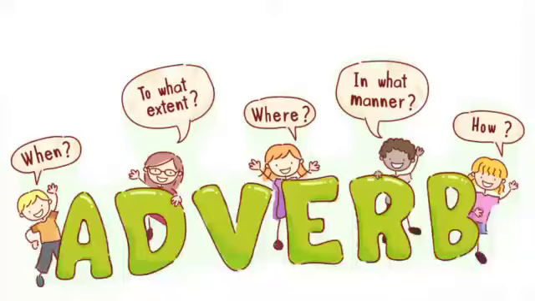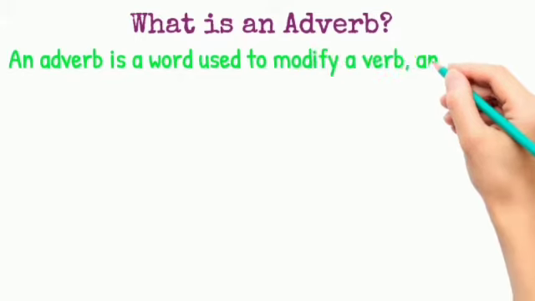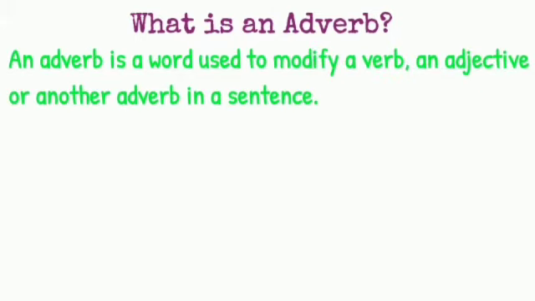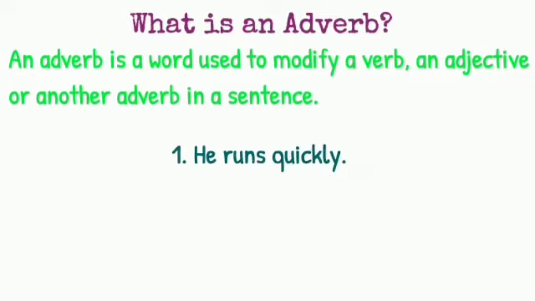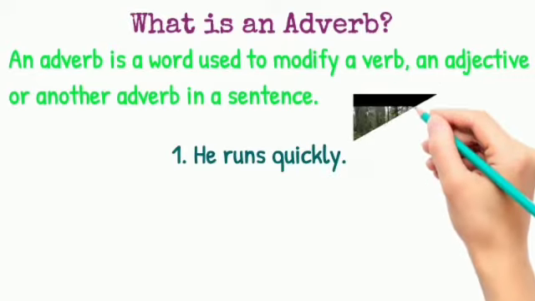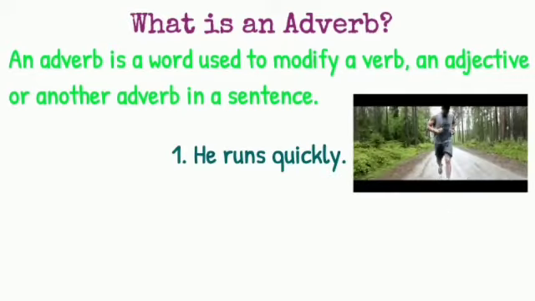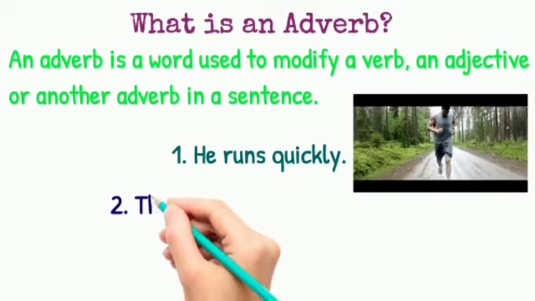So what is an adverb? An adverb is a word used to modify a verb, an adjective, or another adverb in a sentence. Let's have some examples. He runs quickly. In this, quickly is an adverb which is modifying a verb, run.